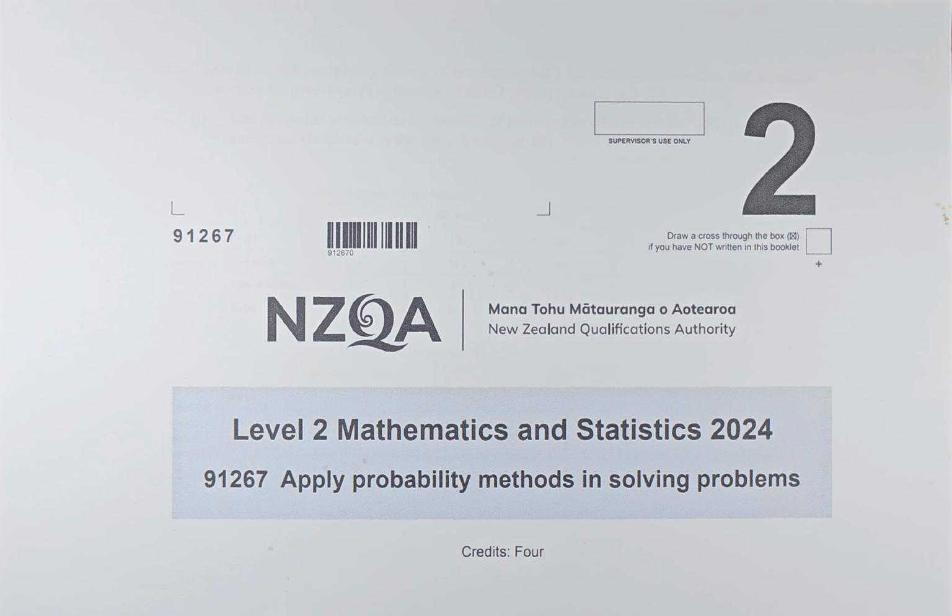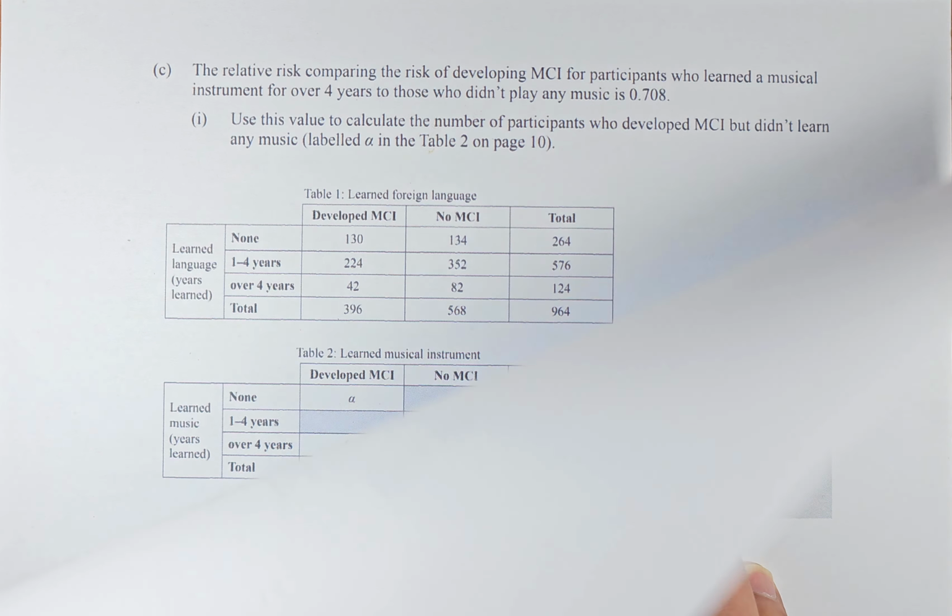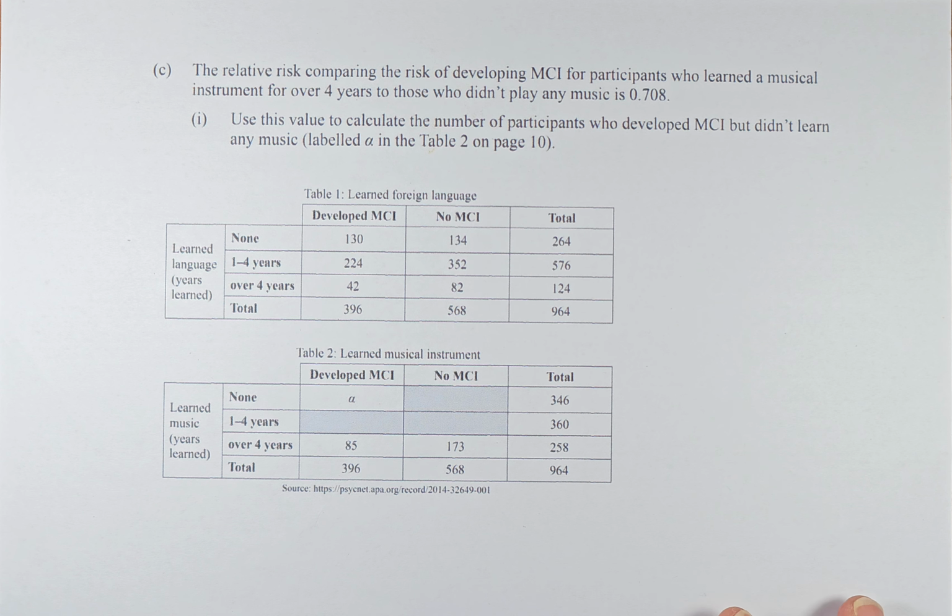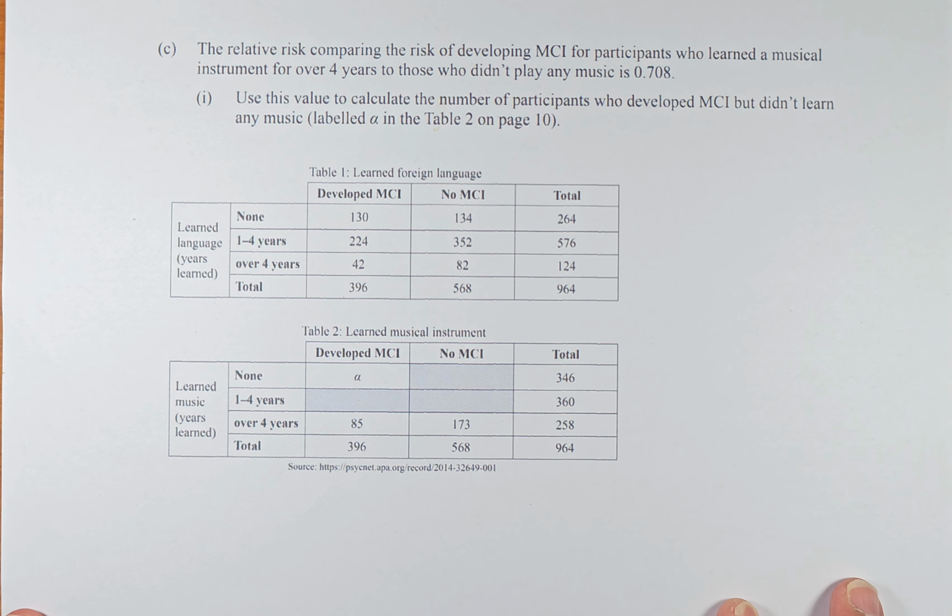Good day. In this video, we are going to do question 3C, the last question of the 2024 NCEA Level 2 probability method in solving problem. This is an excellent question, and without further ado, let's do the question. There are two parts, part 1 and part 2. So we will read the question.